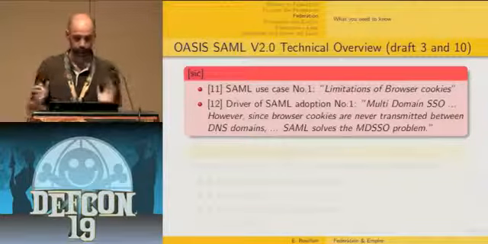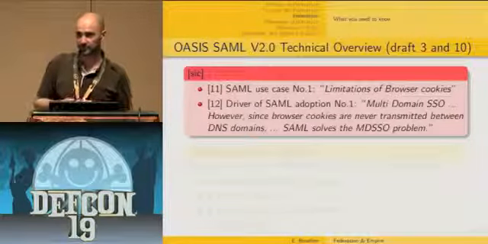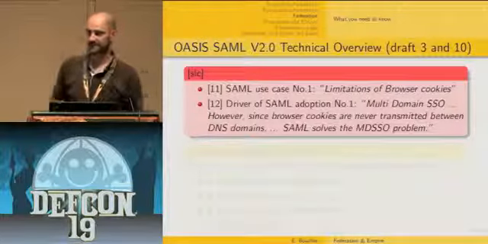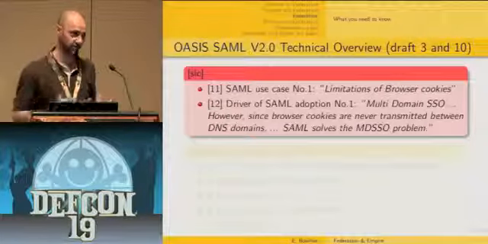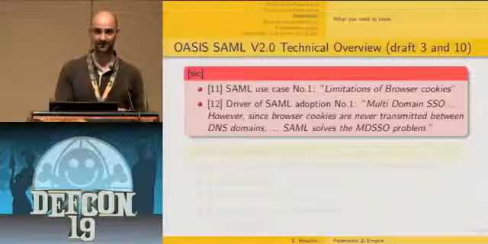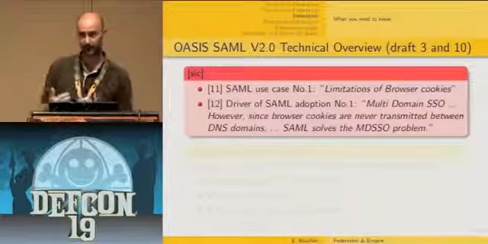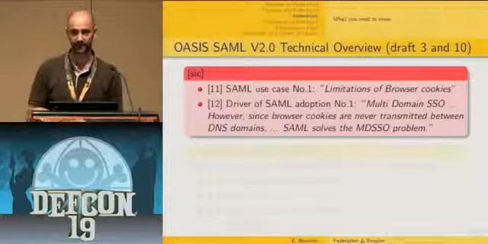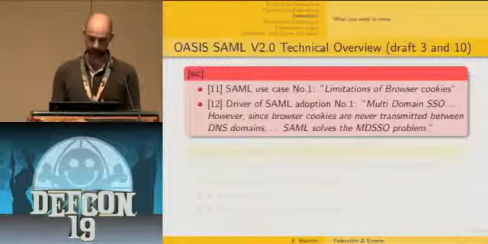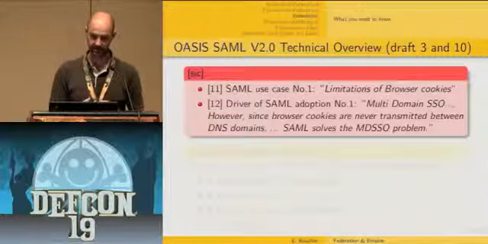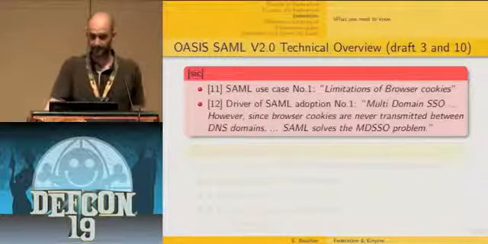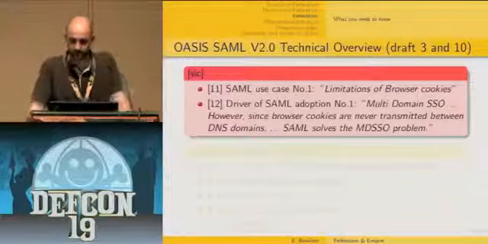When you look within the complete documentation of OASIS regarding SAML, there is one document called the SAML Technical Overview. It's still a draft, but that's the document where they explain all the rationale behind SAML. What is really interesting is that the main driver for SAML, and that's how it is written in the document, is the limitations of browser cookies. Typically, browser cookies are never transmitted over DNS domains. And when you read that, you have the feeling that they consider that quite sad. And SAML solves this problem.